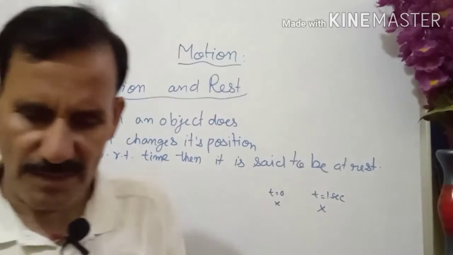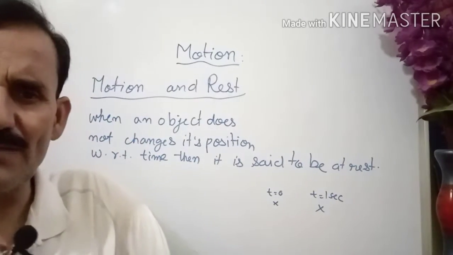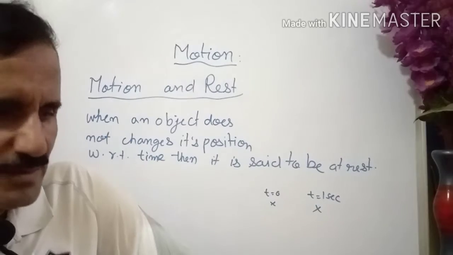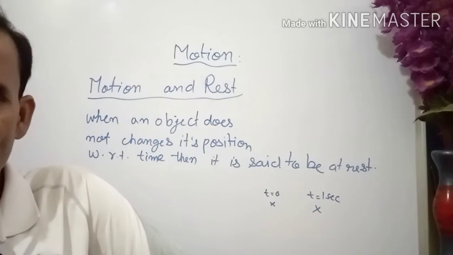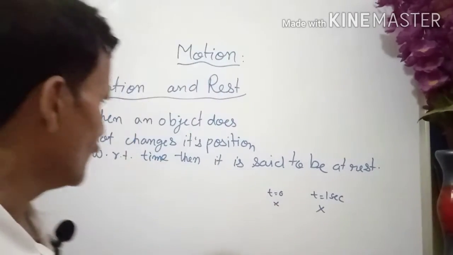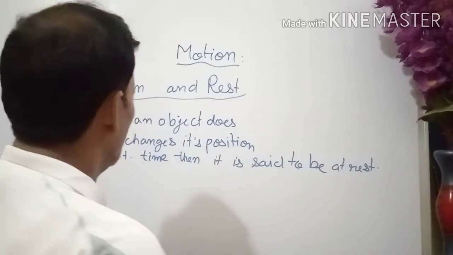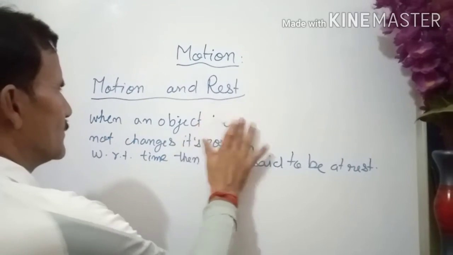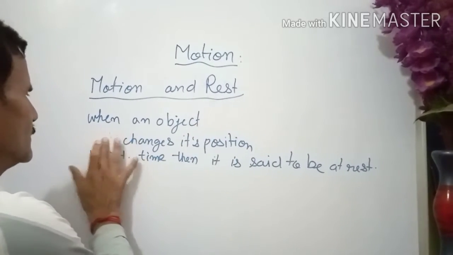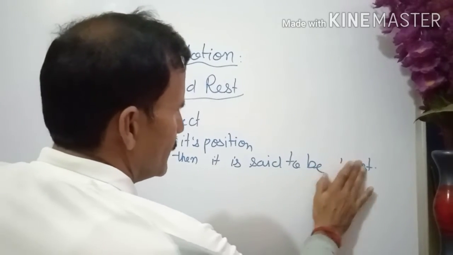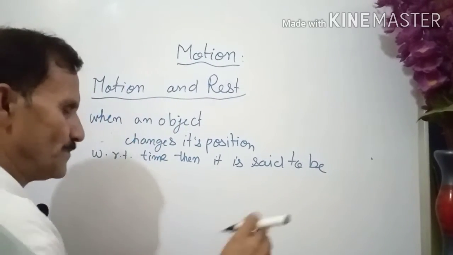So it is changing the position with respect to time. Then such an object which changes its position with respect to time is said to be in motion.